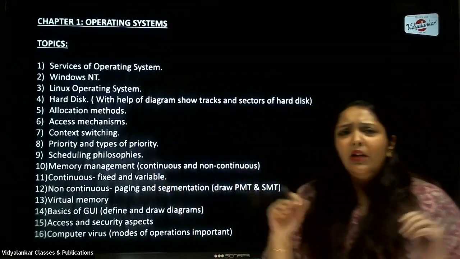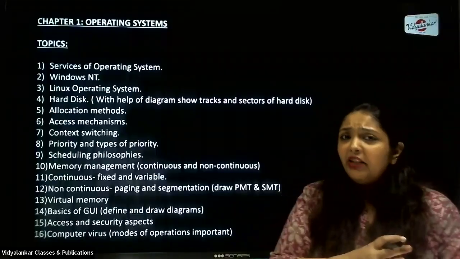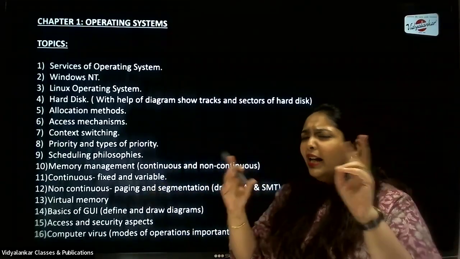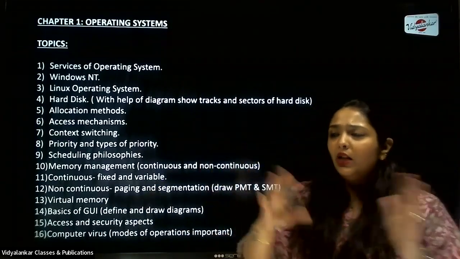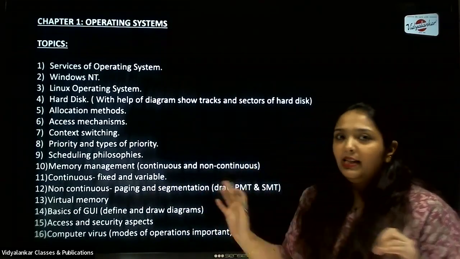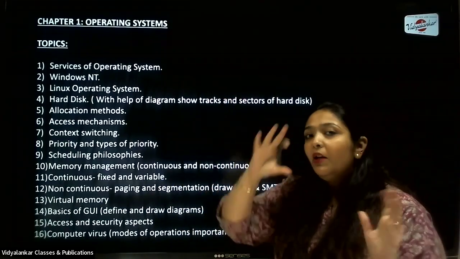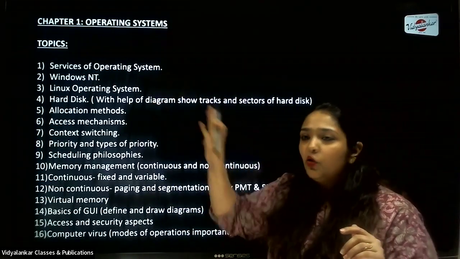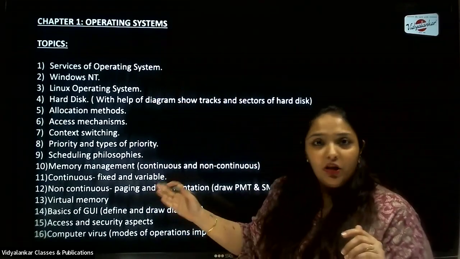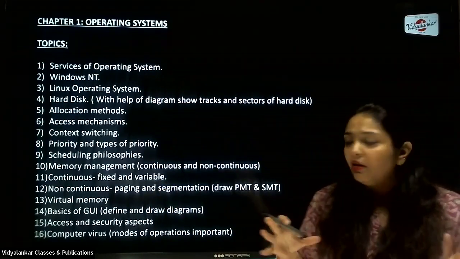Again, you have these scheduling philosophies: preemptive and non-preemptive, depending on whether the resources are freed by the processor or not freed by the processor. Again, it is a 3-mark question, and 1.5 marks and 1.5 marks can be divided between them. Then memory management, as I said. Remember the services. Do this particular topic very thoroughly when you're studying services, so that when any of the 3 is asked separately for 3 marks, you are well aware of what content is to be written.